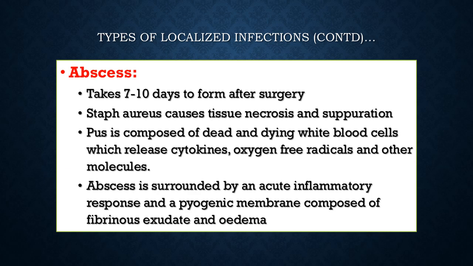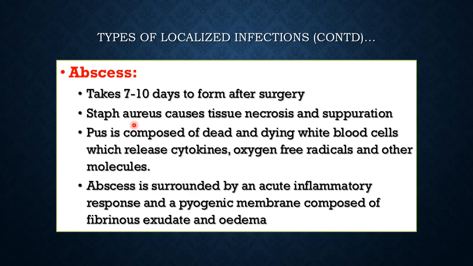Abscesses usually take 7 to 10 days to form. An abscess is a pocket of pus. For this pocket of pus to form, the bacteria need to multiply enough to destroy enough tissue, causing enough tissue necrosis and suppuration. This usually takes 7 to 10 days, and Staph aureus is usually the organism, although many other, extremely virulent pathogens also exist.